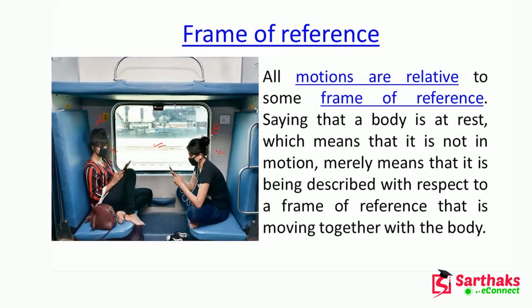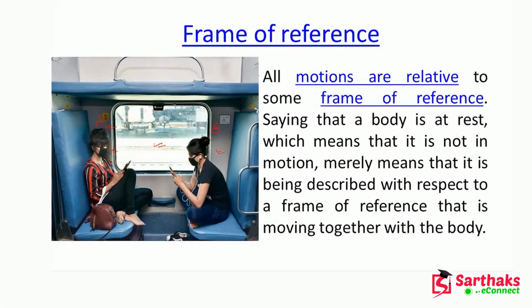And B, with respect to her, can see person A also in a rest condition. But look outside this window: you have a platform and a railway track. With respect to the railway track or platform, the train is moving.